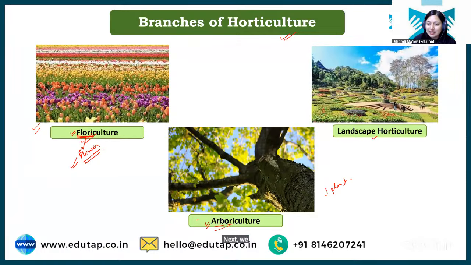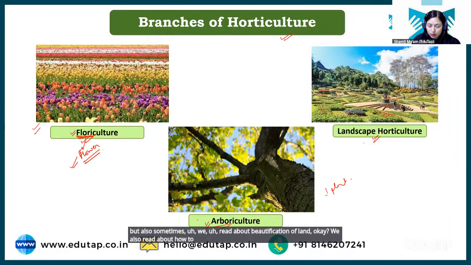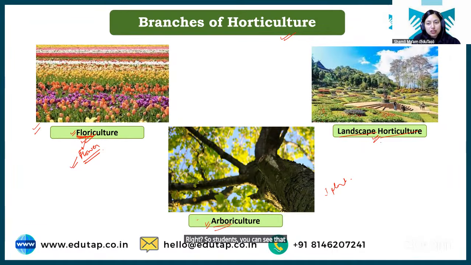Next we have landscape horticulture. I have told you that in horticulture, we are not just concerned about horticulture crops, but also sometimes we read about beautification of land. We also read about how to develop a garden, what are the different styles of garden and everything, right? And that all comes under landscape horticulture. So students, you can see that beautification of land is part of agriculture, and it is a branch of horticulture. Clear? I hope it is clear to you what is landscape horticulture.